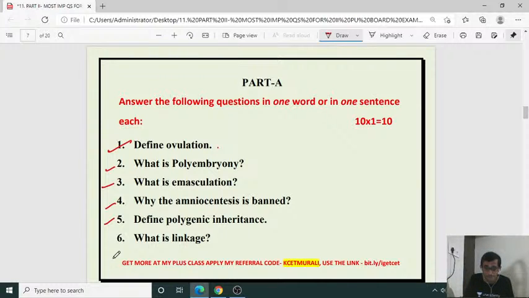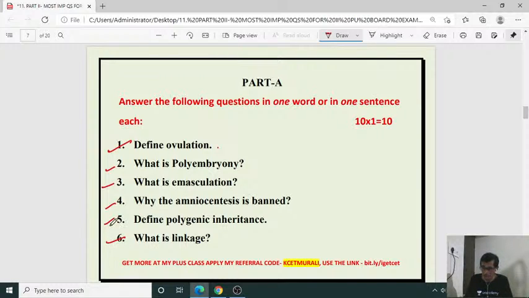Must say, the expression of a trait controlled by 2 or more number of genes is called polygenic inheritance. Then what is linkage? Linkage and recombination in the case of T.H. Morgan experiment under genetics. It is the tendency of 2 or more genes to remain together in the original combination on the same chromosome from generation to generation.